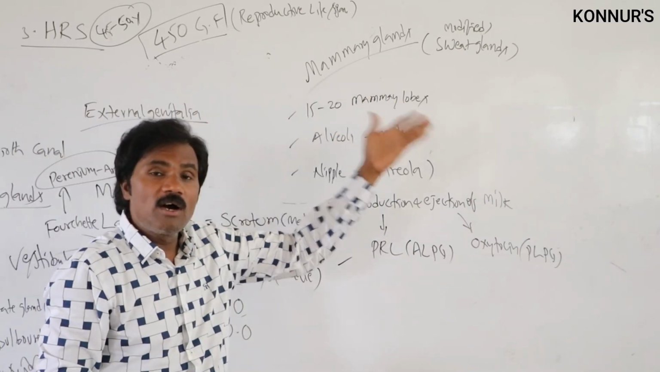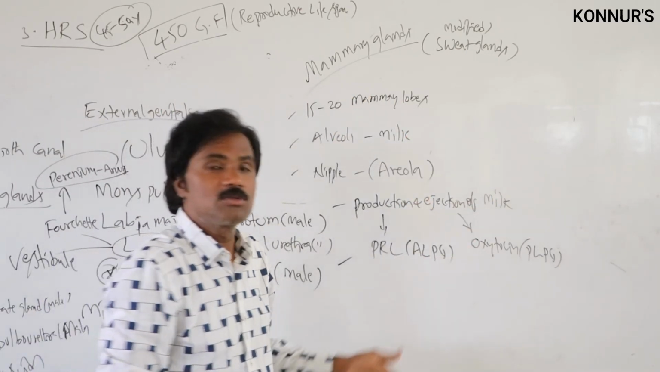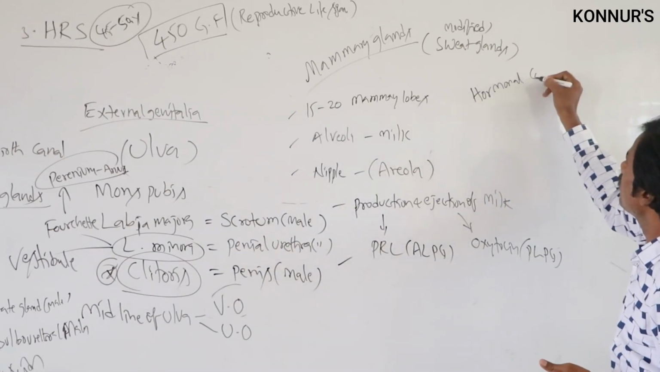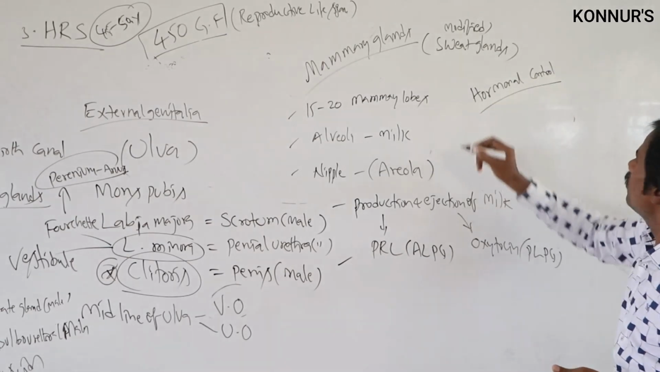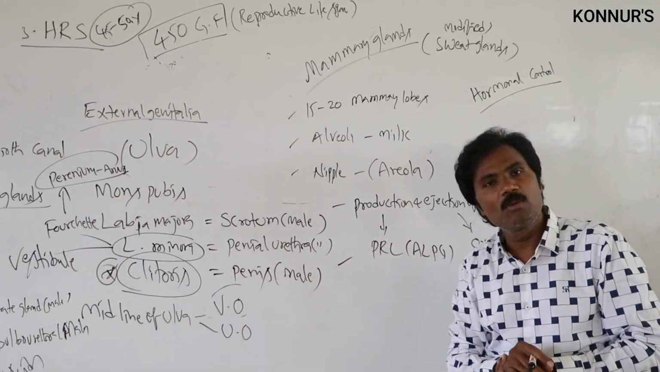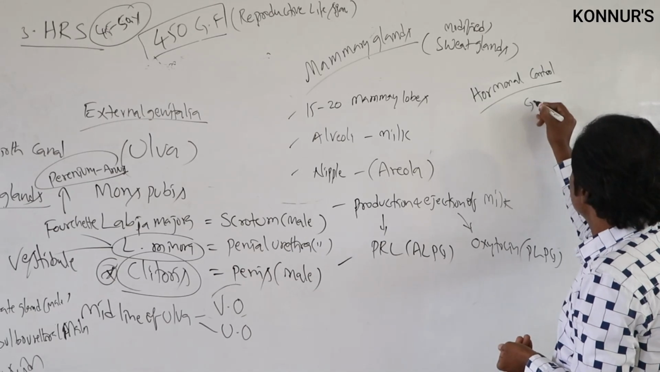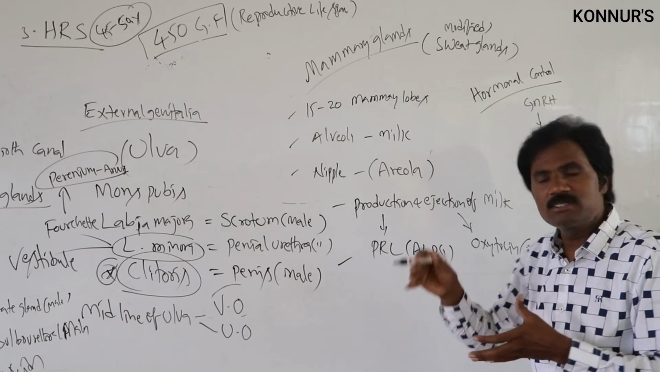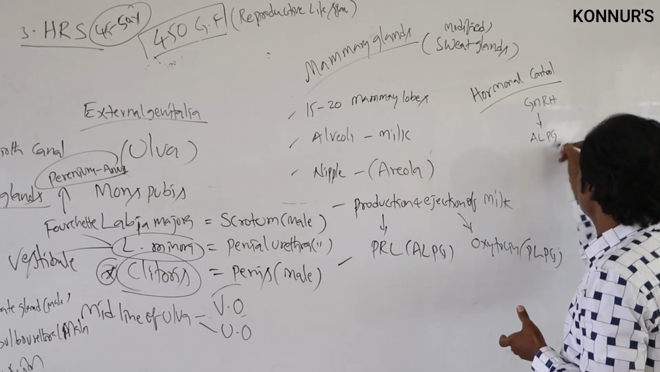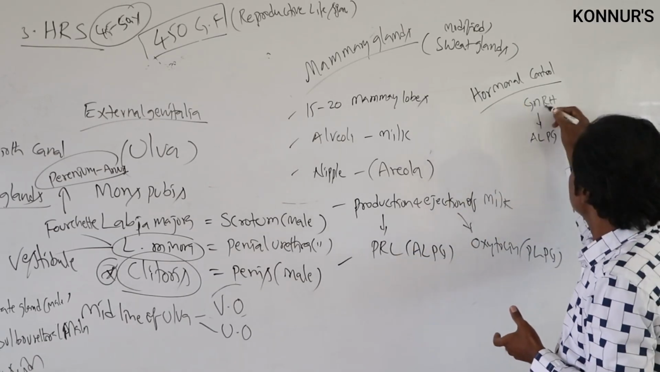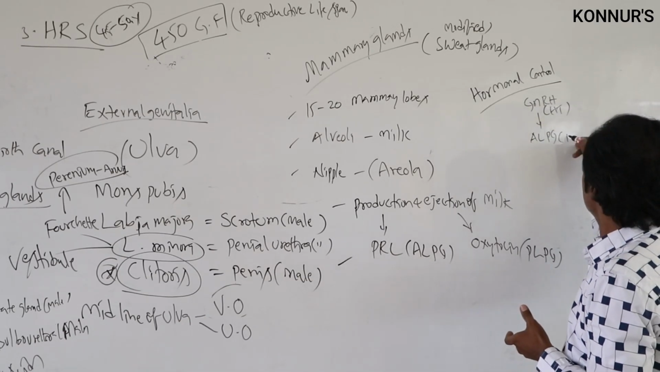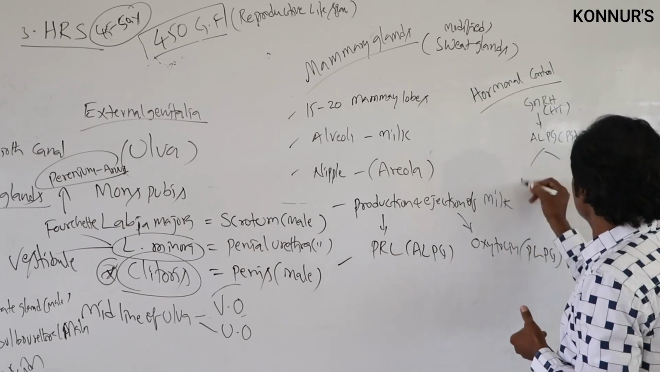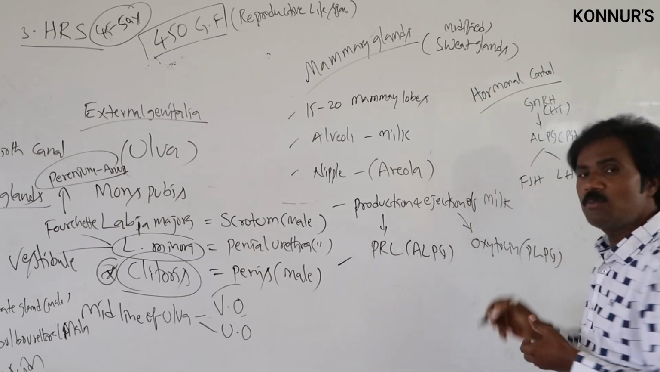What type of hormones control the female reproductive system? It is the same here. Gonadotropin releasing hormone, present in the hypothalamus, stimulates the anterior lobe of the pituitary gland, which secretes FSH as well as LH hormones.